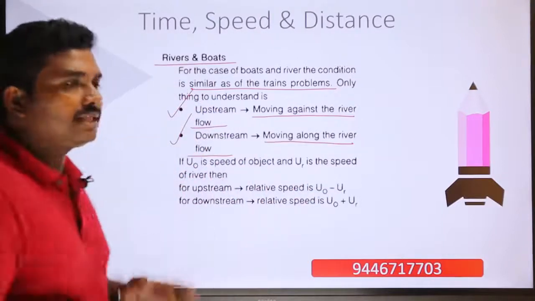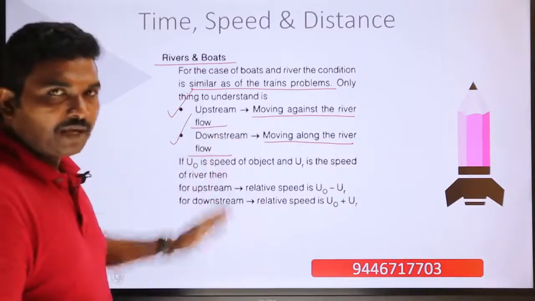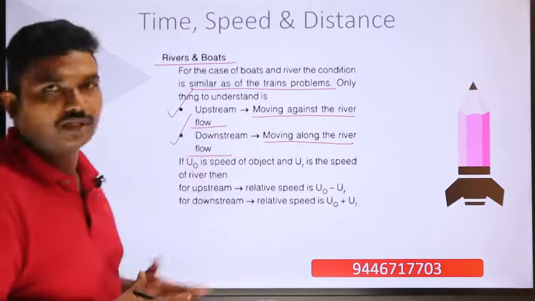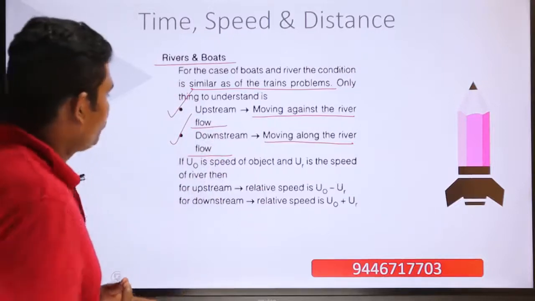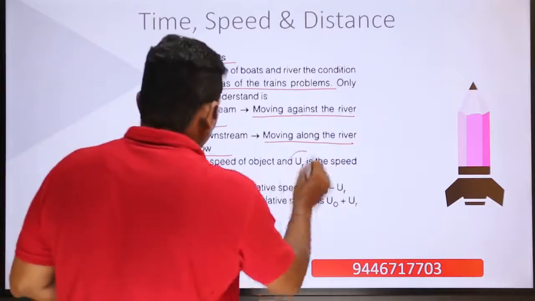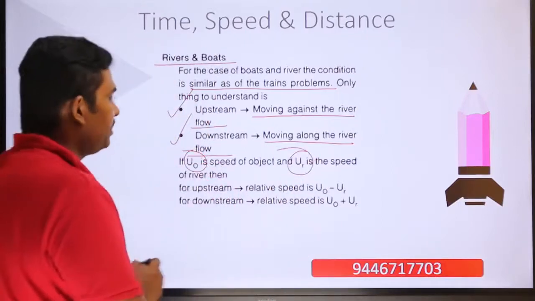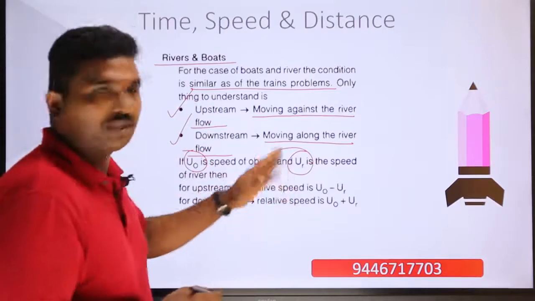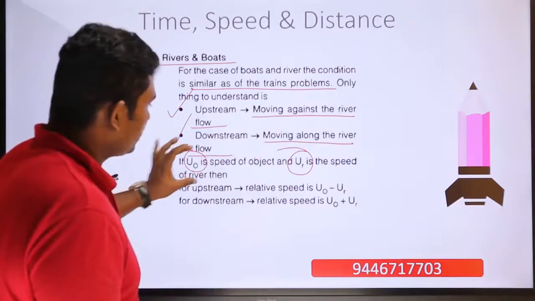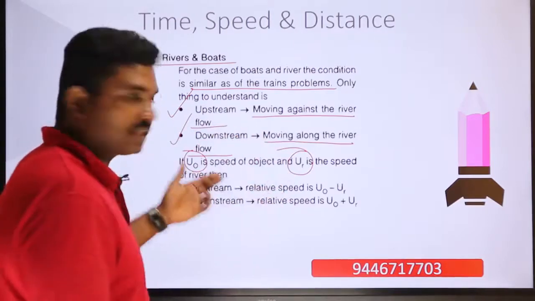Moving in the same direction as the river is what is called downstream, and moving against the direction of the river is what is called upstream. If u0 is the speed of the object and ur is the speed of the river, we will take ur for convenience because ut is taken for train.